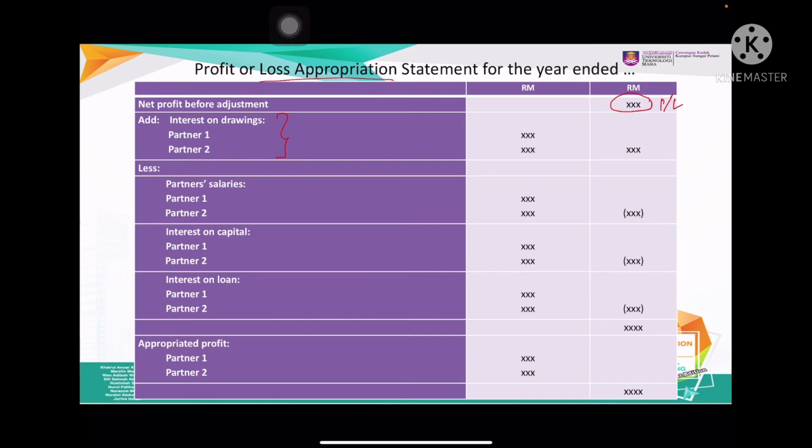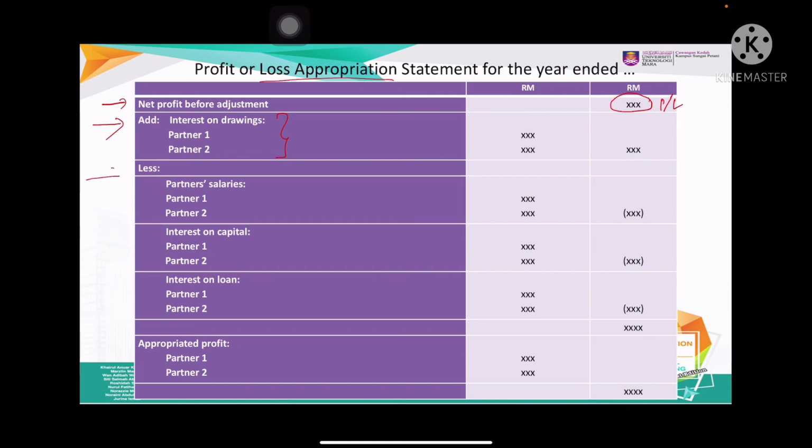If the partner is being charged interest on drawing, it means that the more the partner took money from the business, the more they have to pay interest on drawing. So when the partner pays interest on drawing, the money goes to the partnership. So the profit of the company plus the interest on drawing is a benefit to the partnership if the partners took the money. So they have to pay for the interest.